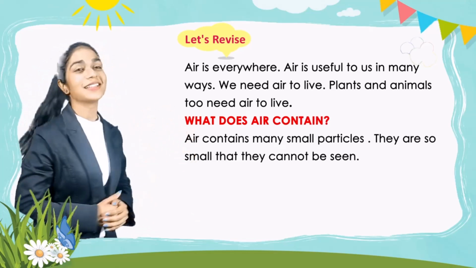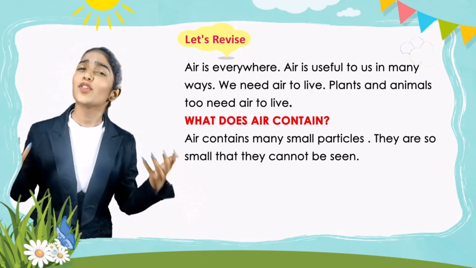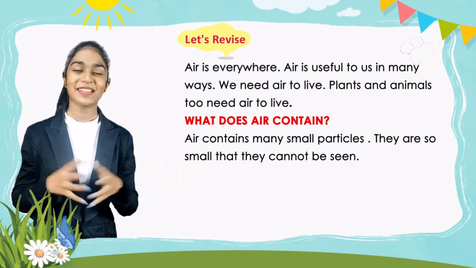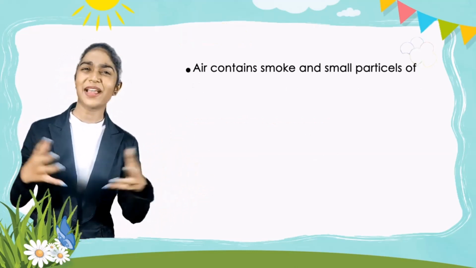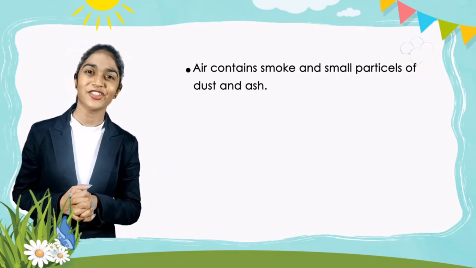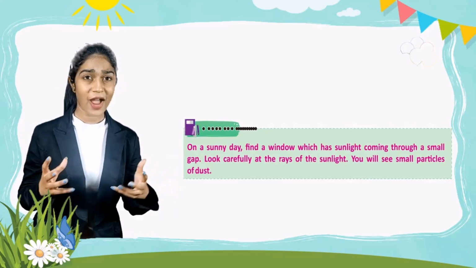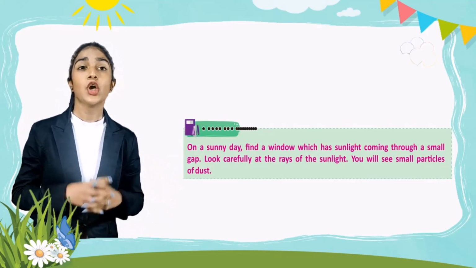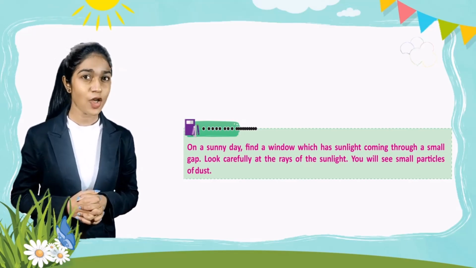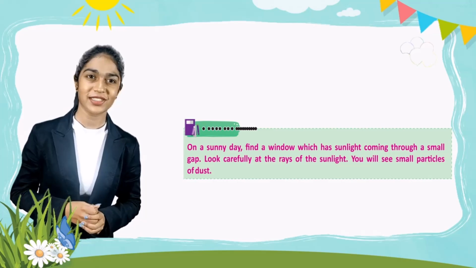What does air contain? Air contains many small particles. They are so small that they cannot be seen. Air contains smoke and small particles of dust and ash. Activity. On a sunny day, find a window which has sunlight coming through a small gap. Look carefully at the rays of the sunlight. You will see small particles of dust.